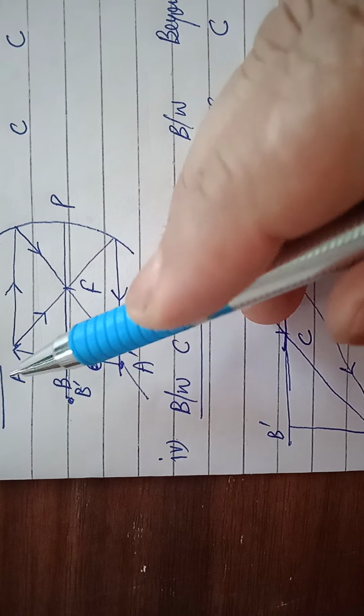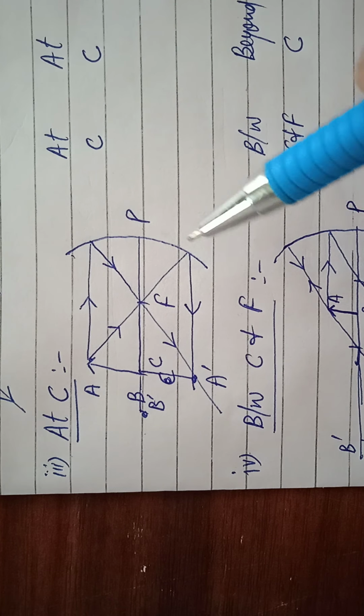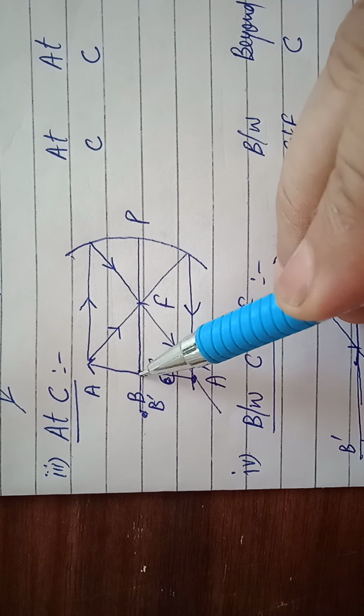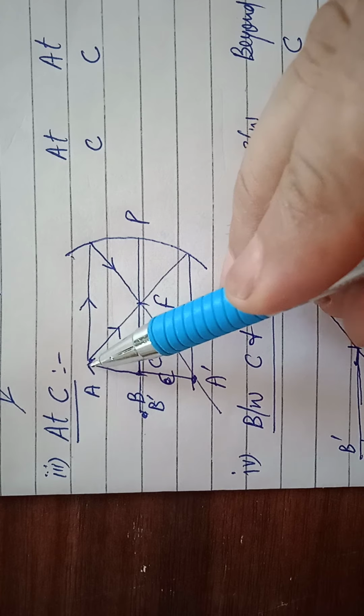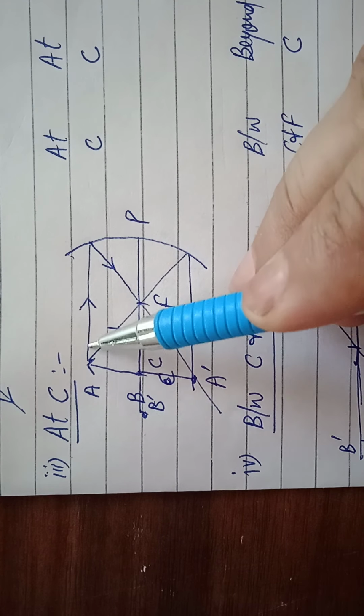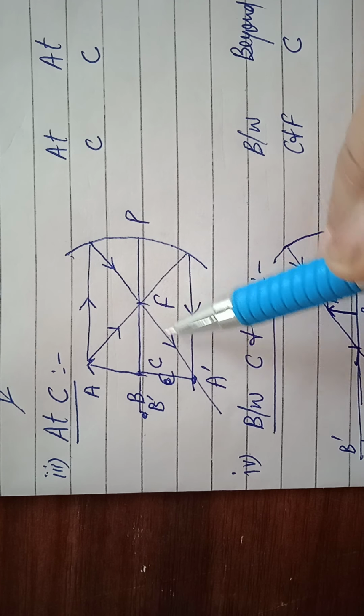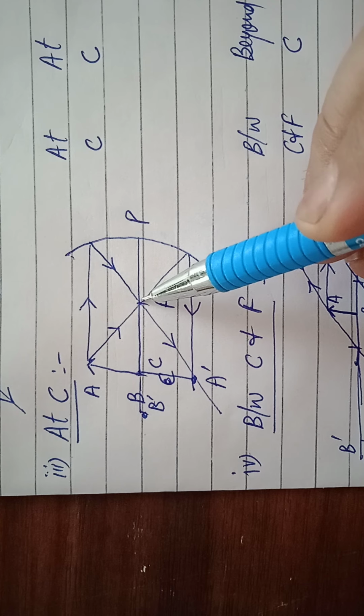When the object is at C, center of curvature, here the object AB hai, and here the incident ray when reflected passes through the focus.